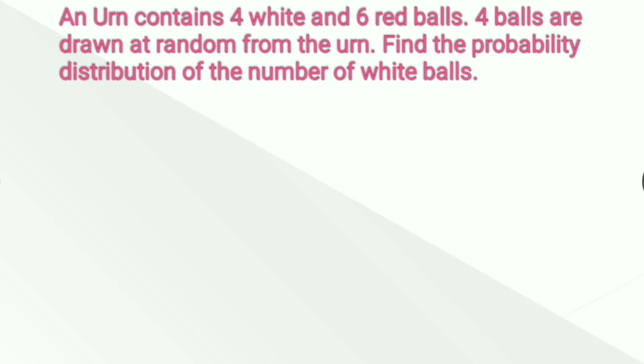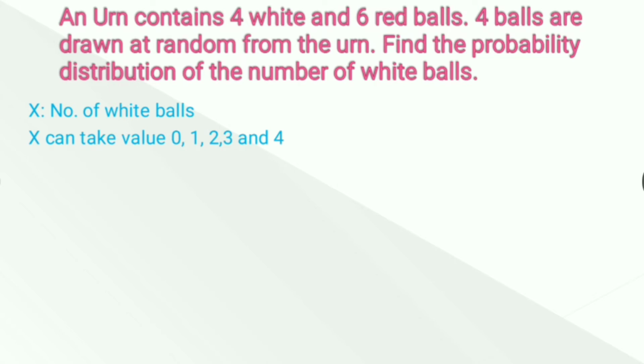Let's look at another example. An urn contains 4 white and 6 red balls. 4 balls are drawn at random from the urn. Find the probability distribution of the number of white balls. Okay, so let's take the random variable x to be the number of white balls. X can take value 0, 1, 2, 3 and 4 because there are 4 white balls and we are drawing 4 balls from the urn.